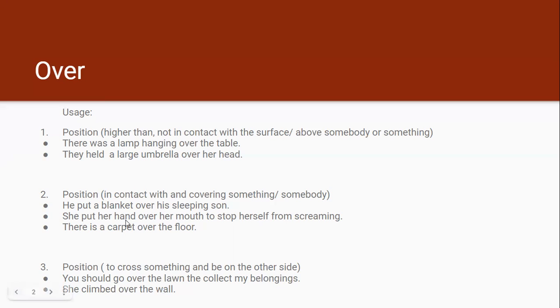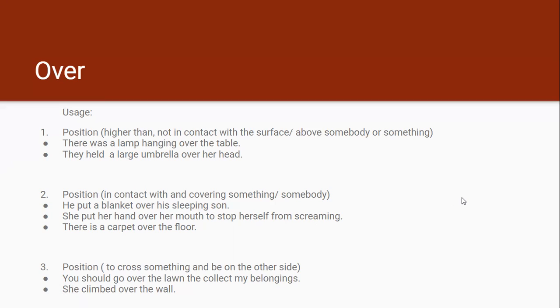She put her hand over her mouth. When somebody puts a hand over the mouth, of course his or her hand touches the mouth. So she put her hand over her mouth to stop herself from screaming. She is covering her mouth. That's why we have used over here. There is a carpet over the floor. So the carpet is spread on the floor. It is covering the floor. That's why over is used here.